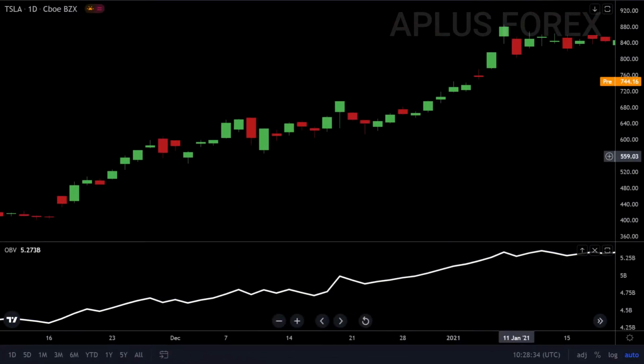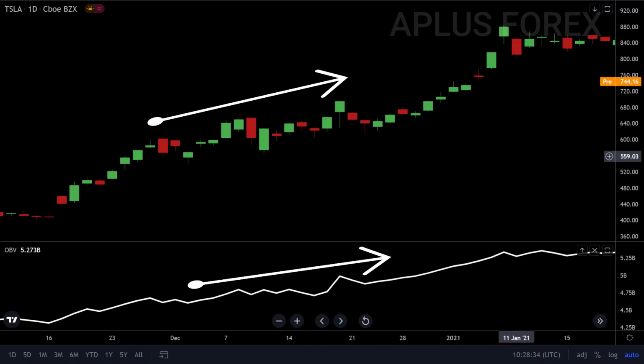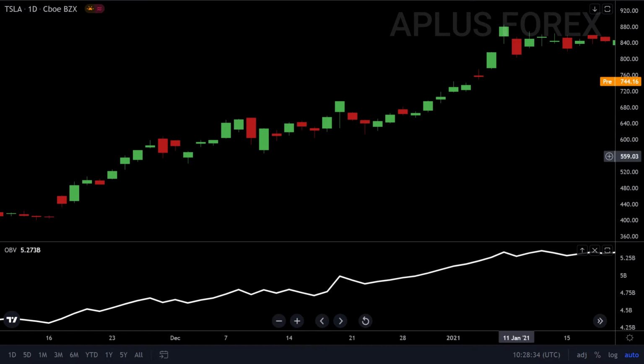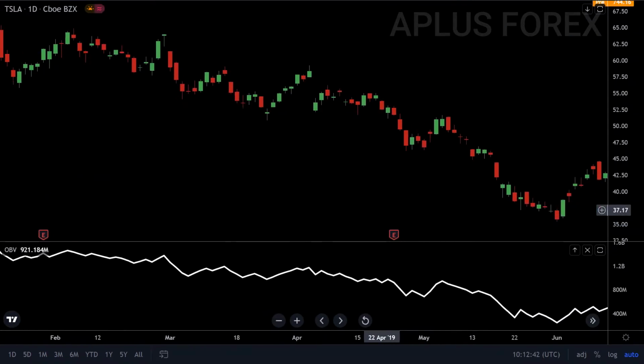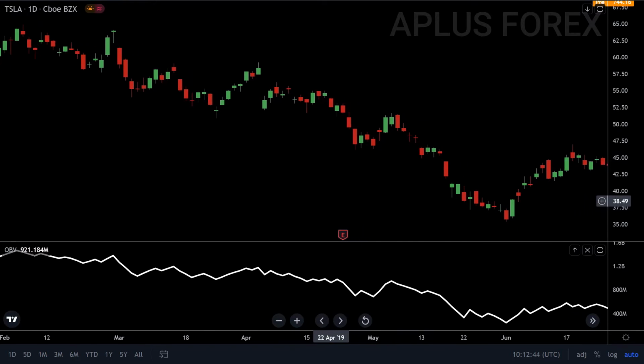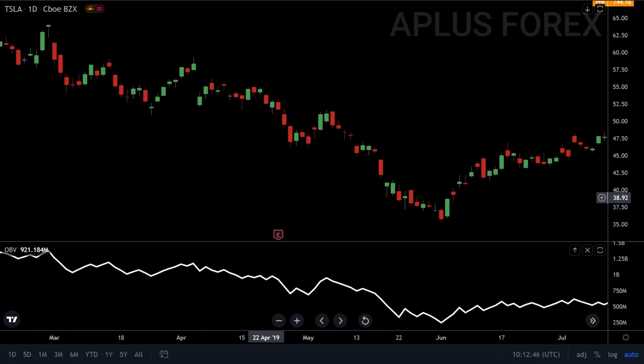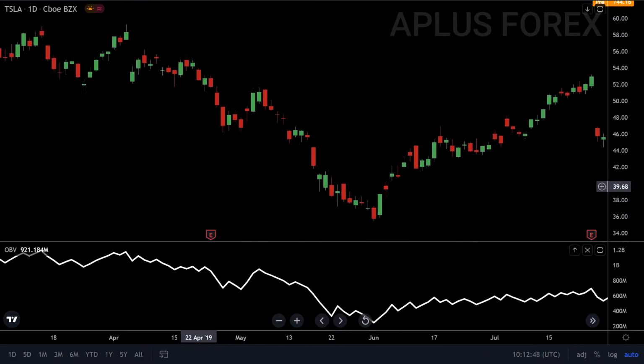Before we learn how to use the OBV indicator, there are some key points to note. During an uptrend, on-balance volume will move in the same direction as the price and will continue to make higher tops and higher bottoms. As a result, both the price chart and the OBV chart will appear nearly identical. The trend is said to be perfectly up as long as both charts move in the same direction, indicating that volume is supporting the price rise.